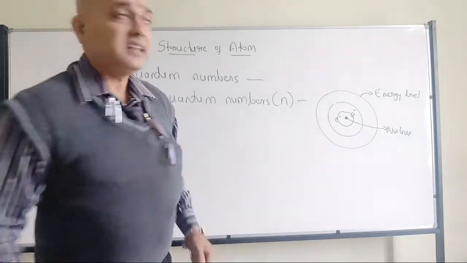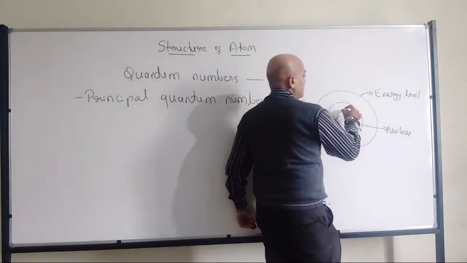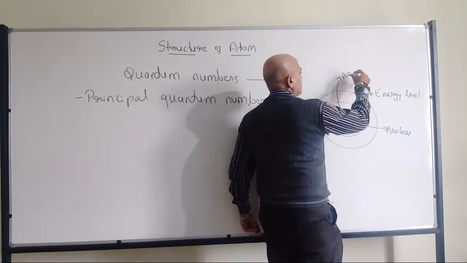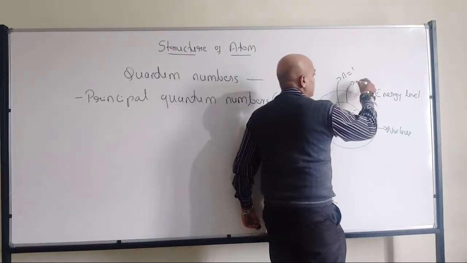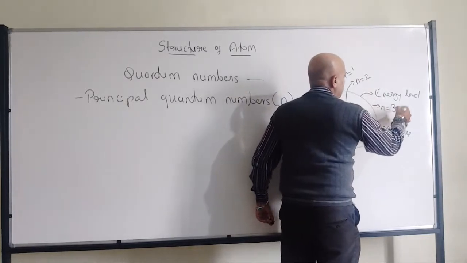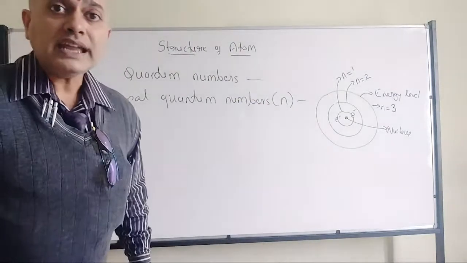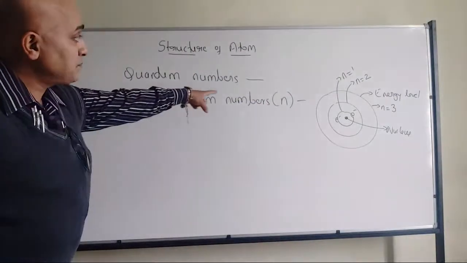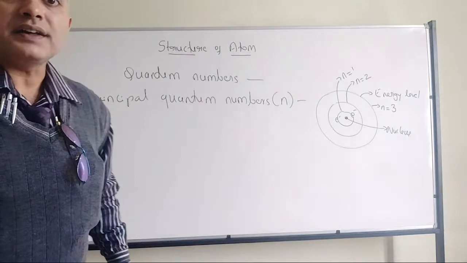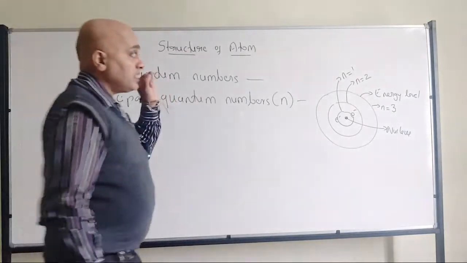Now that energy level, if you remember, we used to represent as, for example, this one n is equal to 1, this one n is equal to 2, and this one n is equal to 3. That means we are talking about n, that is the principal quantum number, if you recollect.